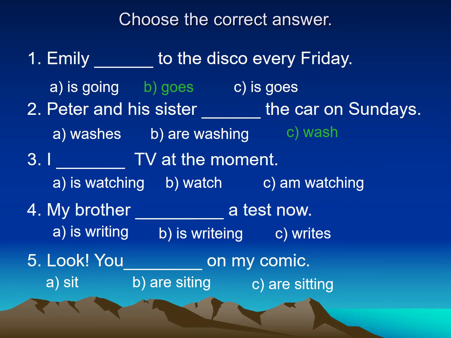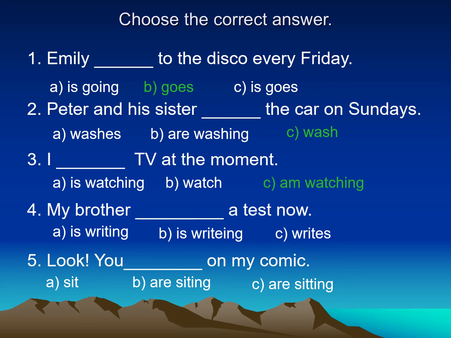Number three, I watch TV at the moment. So I'm speaking about what I'm doing right now. So I use which tense? Yes, excellent, the present continuous. And the present continuous, as we said before, consists of two parts: am, is or are, the verb to be, and then I add ing to the verb. So I'll say, I'm watching TV at the moment.